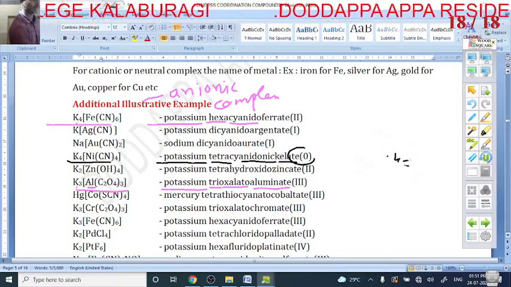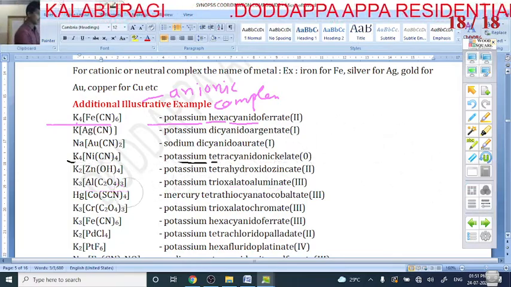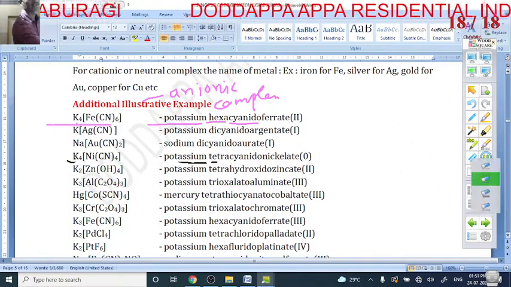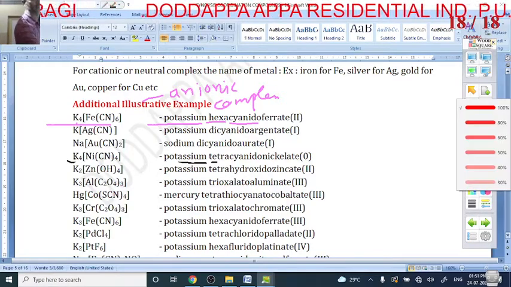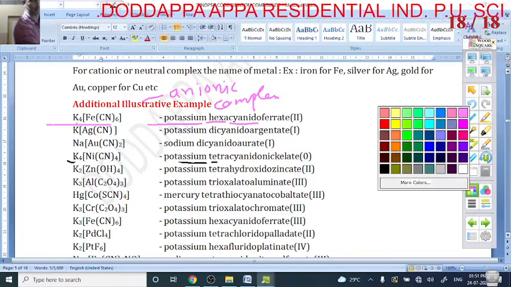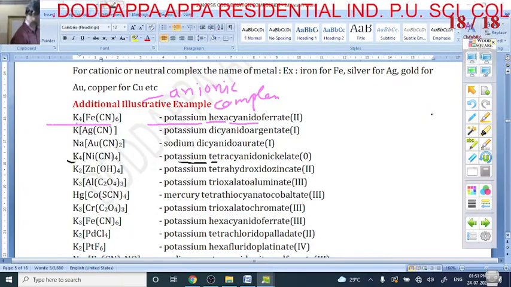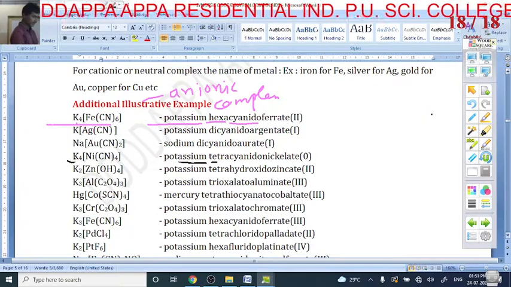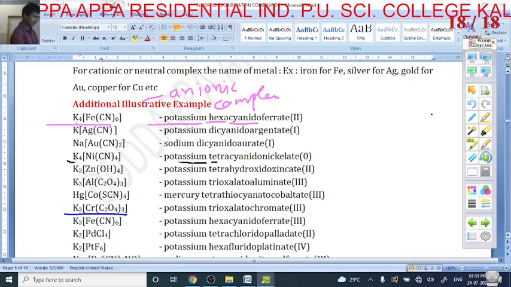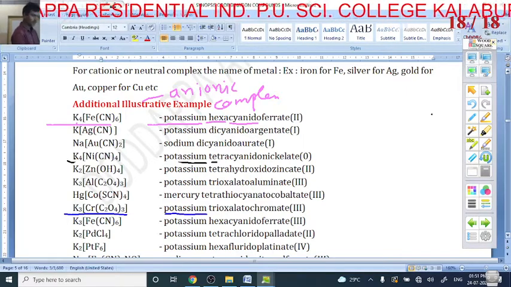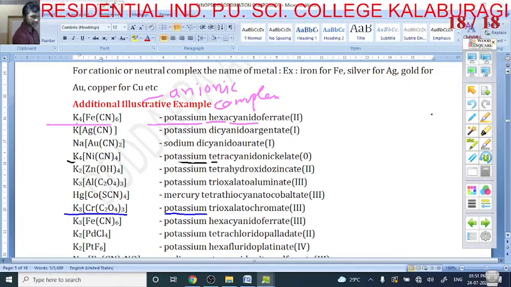Next, one more example I can discuss. What is this example? I am taking this K3 here. K3 is what? Potassium. How many ligands are there? 3 ligands are there.